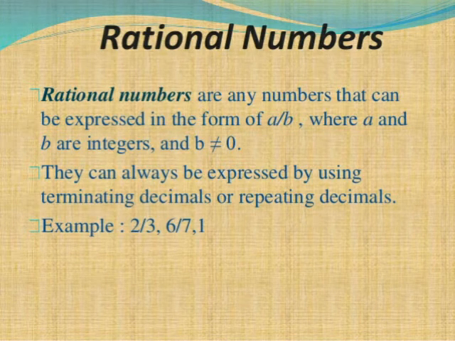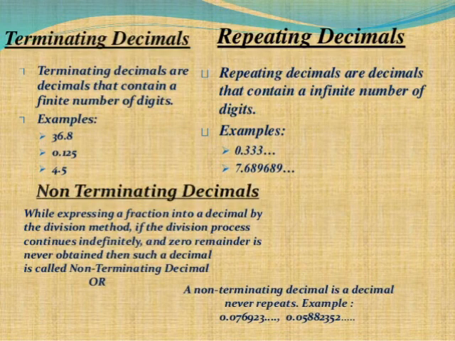Fifth topic, rational numbers. Rational numbers are any numbers that can be expressed in the form of a upon b, where a and b are integers and b is not equal to 0. They can always be expressed using terminating decimals or repeating decimals. Examples: 2 by 3, 6 by 7 and 1. Rational numbers have three parts.